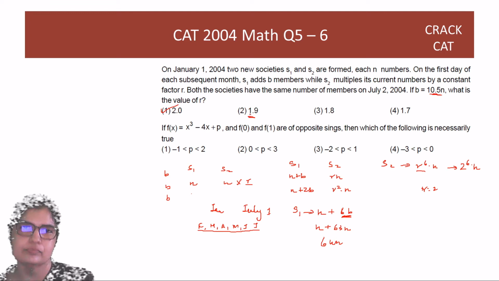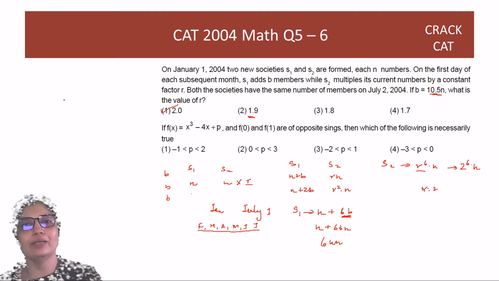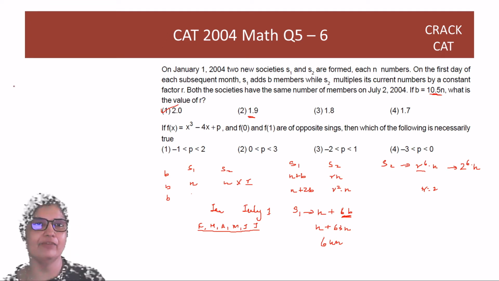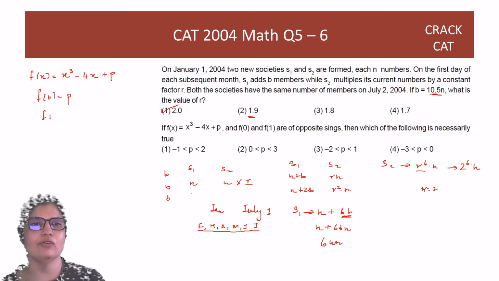Okay, great. Now let's look at the next question. You have f of x is equal to x cubed minus 4x plus p. And f of 0 and f of 1 are of opposite signs. So what is f of 0? f of 0 is p. And what is f of 1? f of 1, if I put 1 here, 1 minus 4, it is p minus 3.